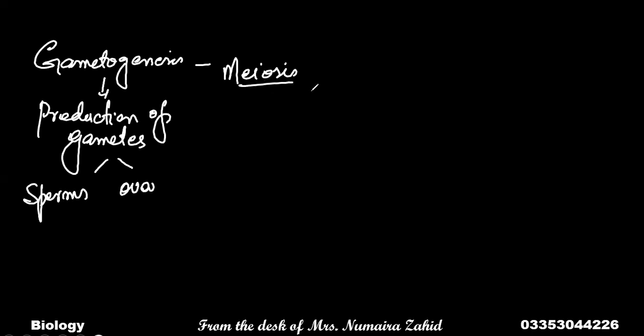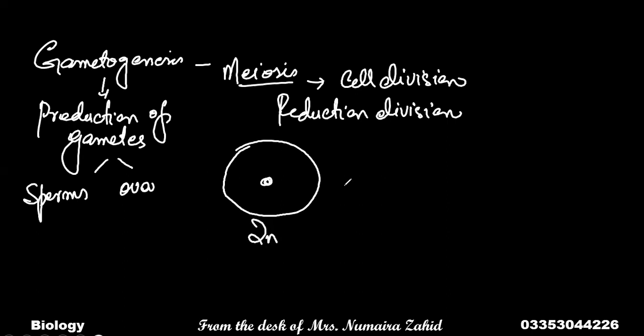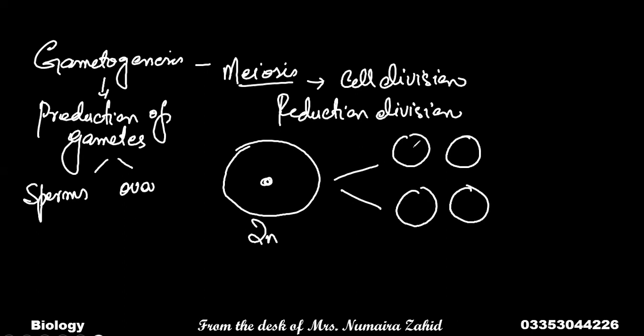Meiosis is the type of cell division which is called reduction division. After this division, a diploid cell develops 4 daughter cells, and all these cells are haploid in their chromosome number.